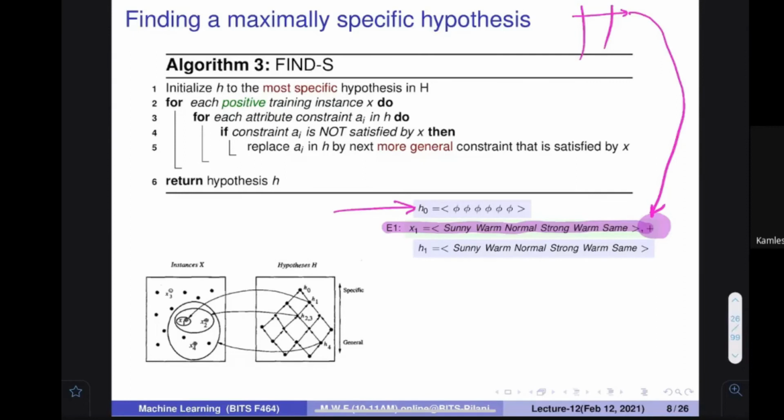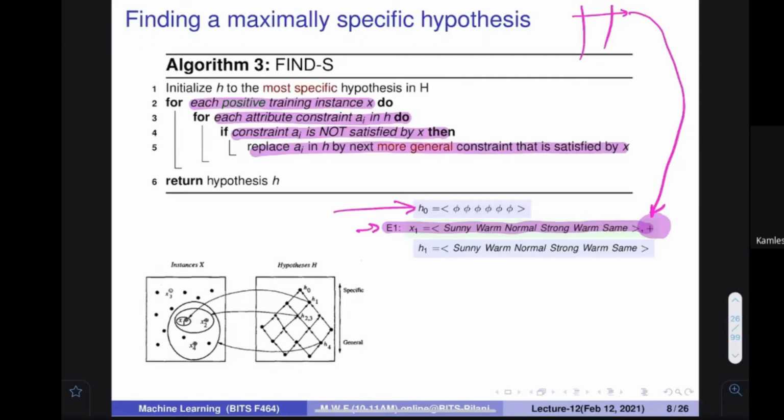Now I have an example for this. This should say yes. So how can I accommodate this? It says that for each positive training example, for each attribute constraint hi in h, if the constraint hi is not satisfied by x, then replace hi by the next more general constraint that is satisfied by x. What do I mean by this?